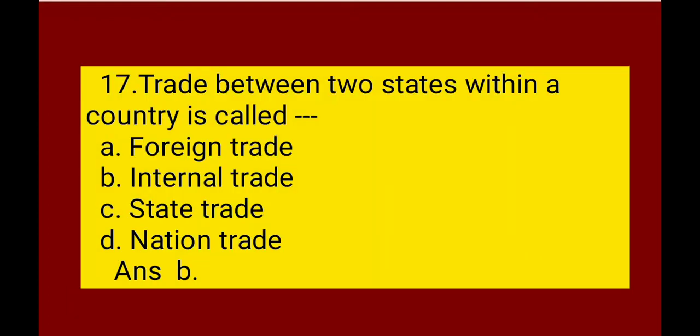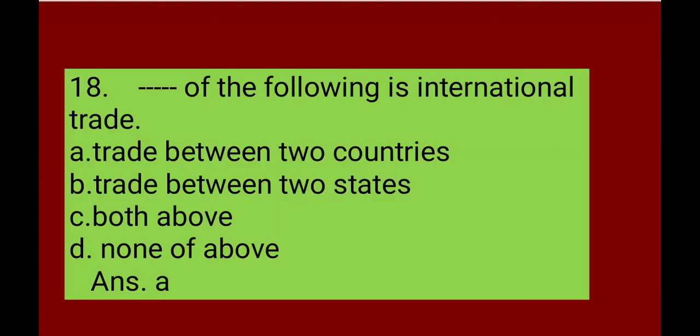Next, trade between two states within a country is called foreign trade, internal trade, state trade, or nation trade. The correct answer is B. Trade between two states within a country is called internal trade. Which of the following is international trade? Trade between two countries, trade between two states, both above, none of the above. The correct answer is A. That is, trade between two countries is international trade.